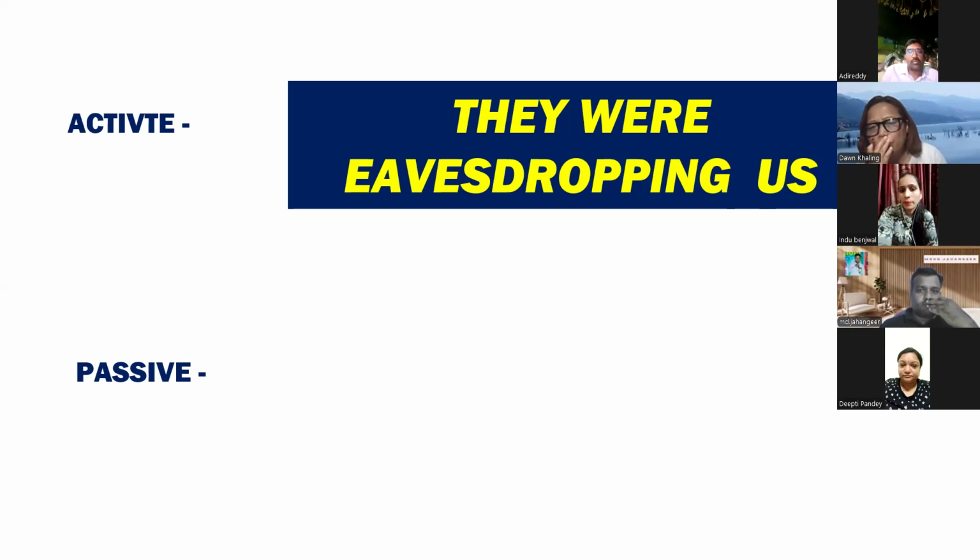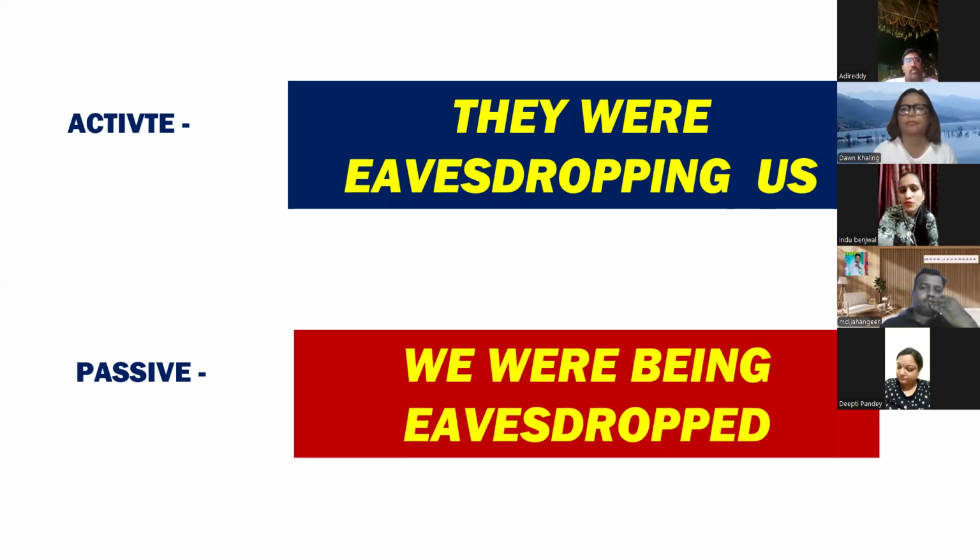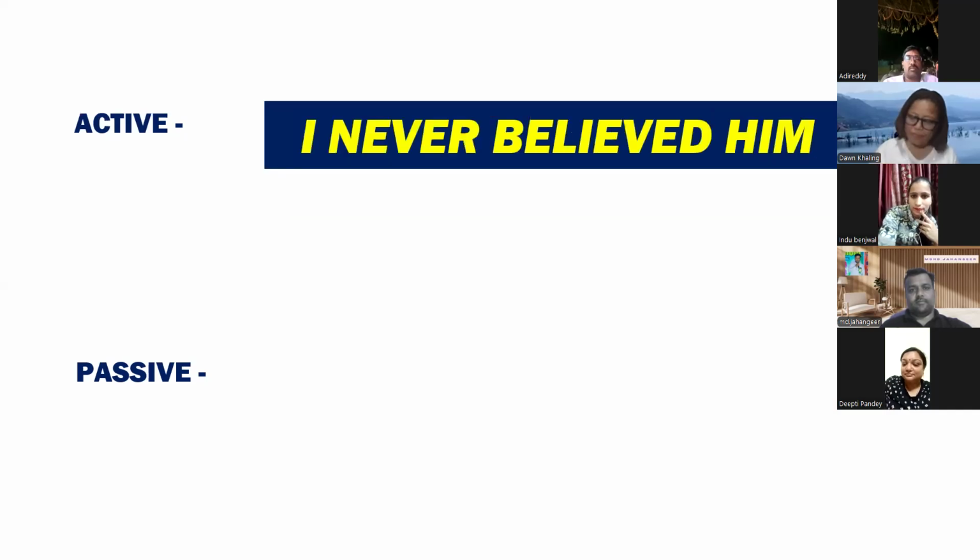We were being eavesdropped. What is the meaning of eavesdrop? Secretly listening. Yes, to listen to someone secretly. I never believed him. Mohammed Jahangir, I never believed him.